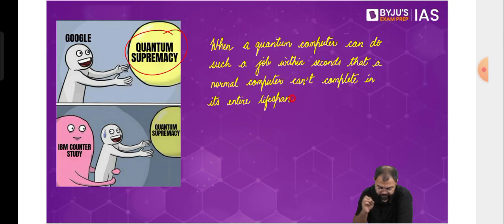So this is what is called quantum supremacy. Now, why this image? Because a few years back, Google claimed that we have reached quantum supremacy, and we have been able to do such a job with our quantum computer within seconds that a normal computer could have taken 10,000 years to complete. So something that a computer would have taken 10,000 years to complete, our quantum computer can do within a couple of seconds. That is what Google said.